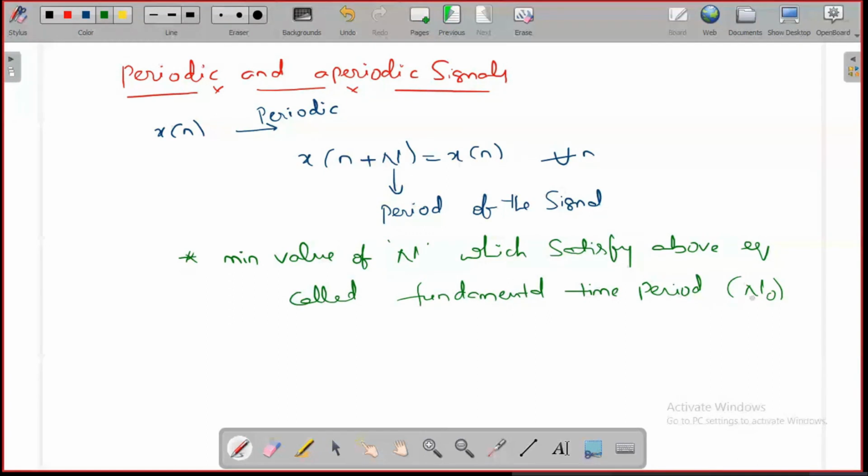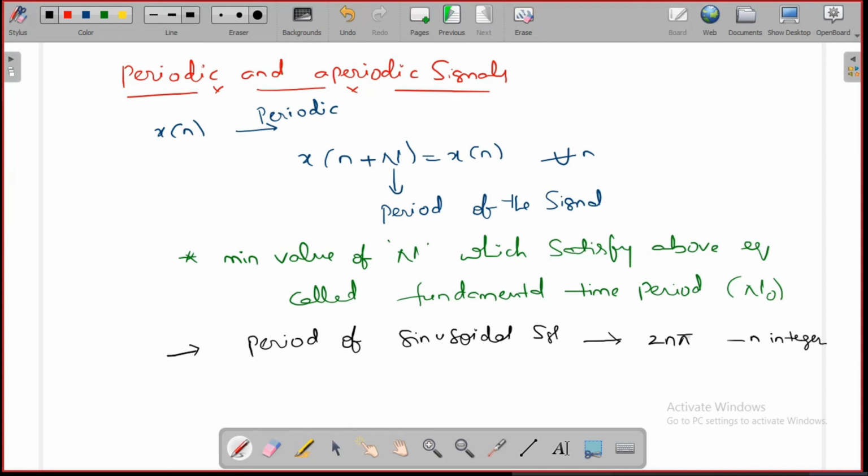You know the sinusoidal signal. What is the period of the sinusoidal signal, either sine or cos? It is 2n pi, where n is an integer.